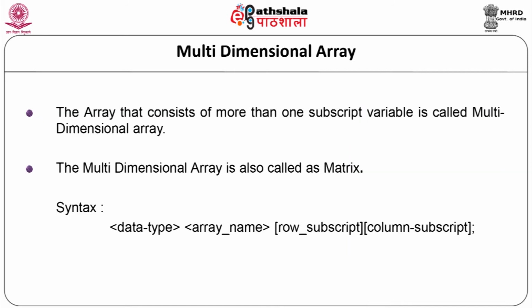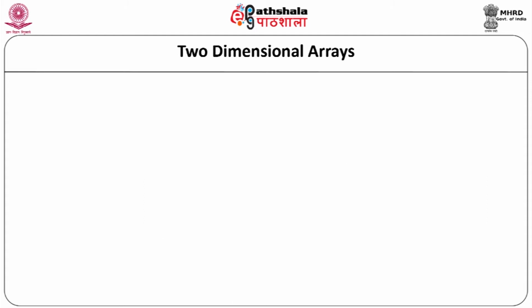Now let us see the second type of array, multidimensional array. The array that consists of more than one subscript variable is called a multidimensional array. The multidimensional array is also called a matrix. The syntax is data type, array name, in the first square bracket row subscript and in the second square bracket column subscript. In multidimensional arrays, two-dimensional arrays are very common.